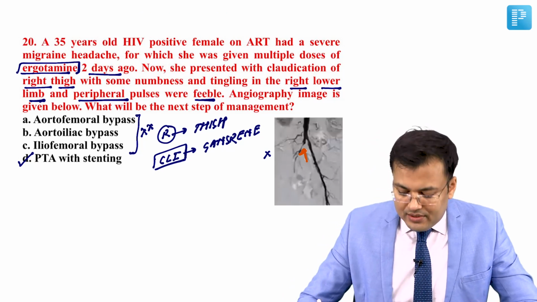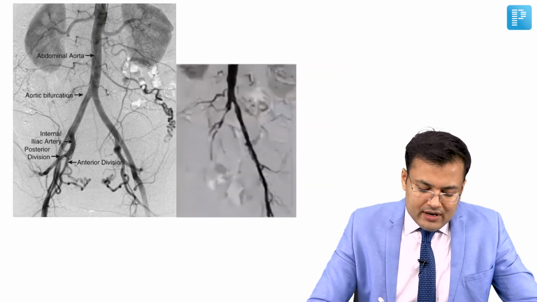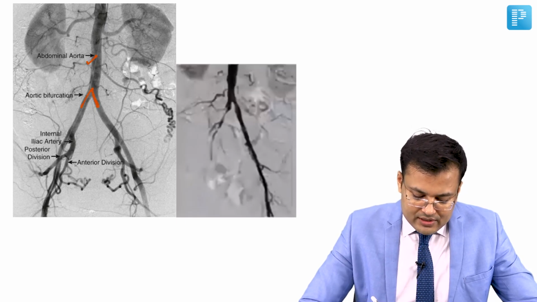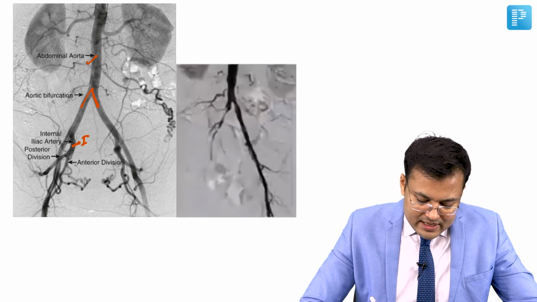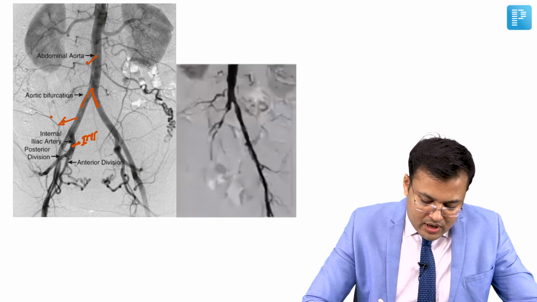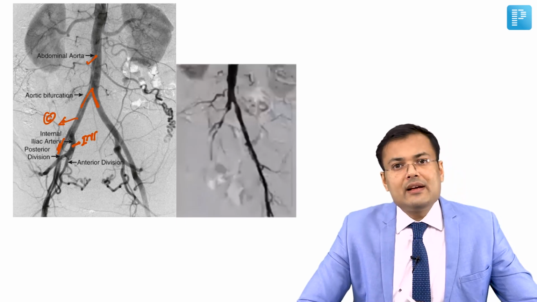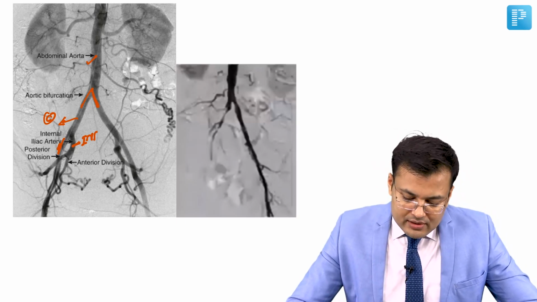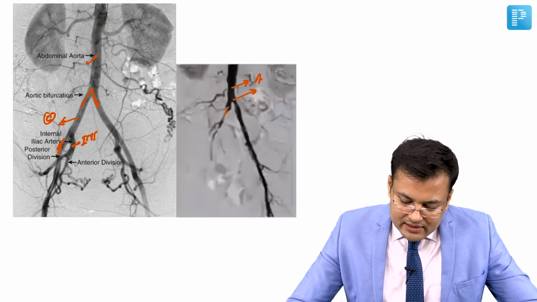See the bigger picture. First, have a look at a normal angiography. Here you can make out this is the abdominal aorta. This is the bifurcation. This is the internal iliac, this is the common iliac and this is the external iliac. See the angiography image which is given in the question. This is the aorta, this is the bifurcation and this is the common iliac.